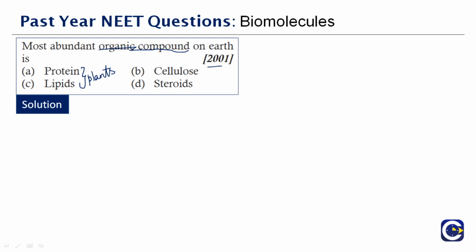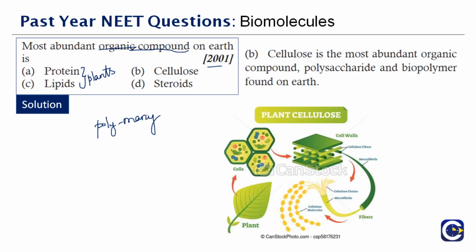Cellulose is the most abundant organic compound, and cellulose, if you see, it is a polysaccharide. Poly means many. So it's a polysaccharide and a biopolymer which is found on earth. See, protein, lipids, steroids are sometimes artificially also produced, but they are asking the most abundant organic, means natural. Proteins and lipids are associated with eukaryotic organisms, but this from the plant kingdom has a major contribution towards earth. Therefore the correct answer to this question is option B, cellulose.